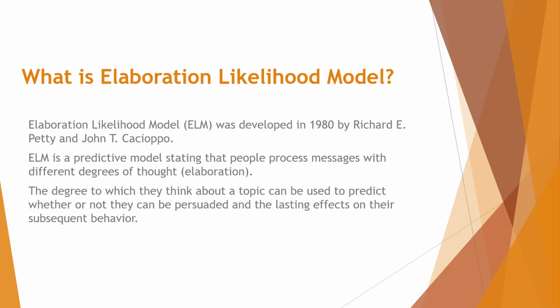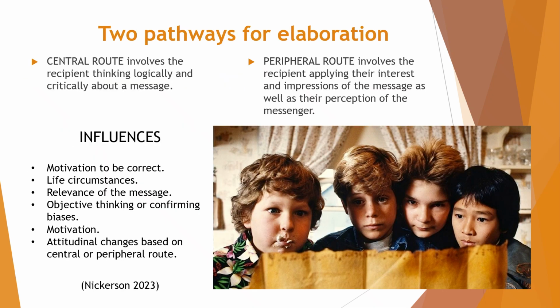Elaboration likelihood model was developed in 1980 by Richard E. Petty and John T. Cacioppo. ELM is a predictive model stating that people process messages with different degrees of elaboration. The degree to which they think about a topic can be used to predict whether or not they can be persuaded and the lasting effects of their subsequent behavior. ELM proposes two pathways that recipients use to process information: the central route and the peripheral route. These predict the likelihood that someone will be persuaded based on the degree of their elaboration and the attention that they are willing to devote to the topic at hand.